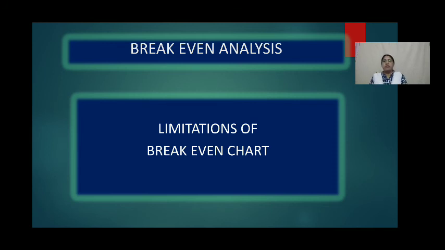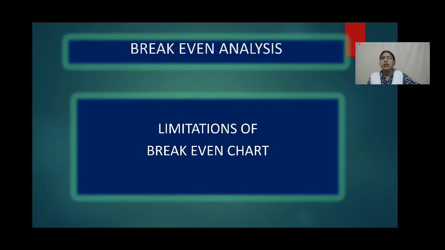Another limitation is that it presents the cost, volume, profit relation only. Other vital facts such as capital employed, marketing aspects, government policies, etc. are ignored altogether here. Actually, these factors play an important role in decision making.